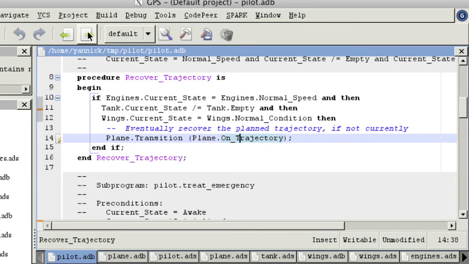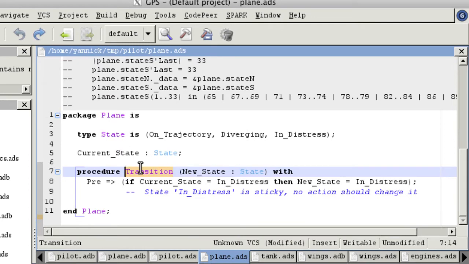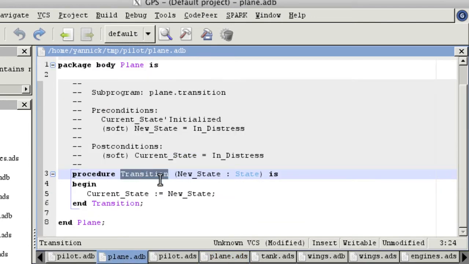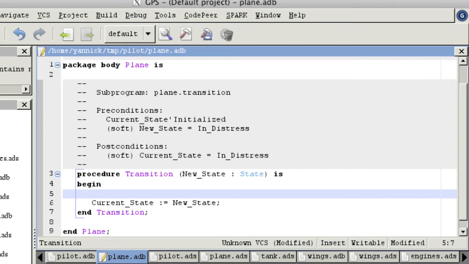So we are going to remove this constraint by modifying the function transition. We're going to modify the implementation of transition here.